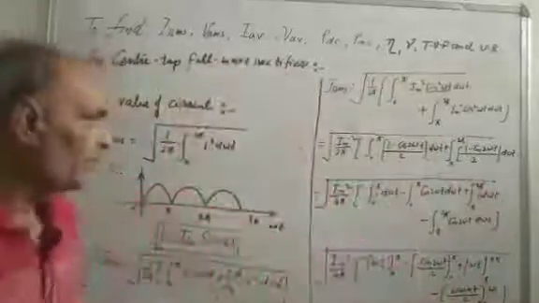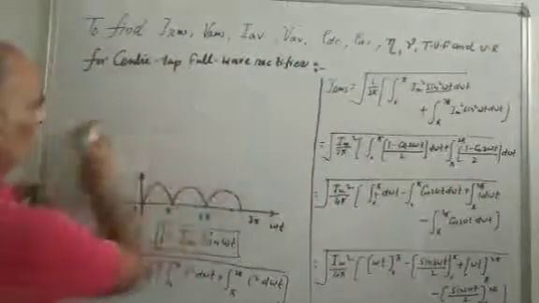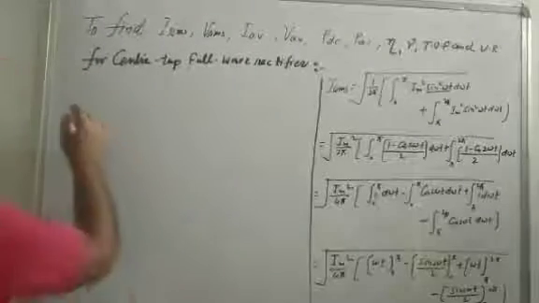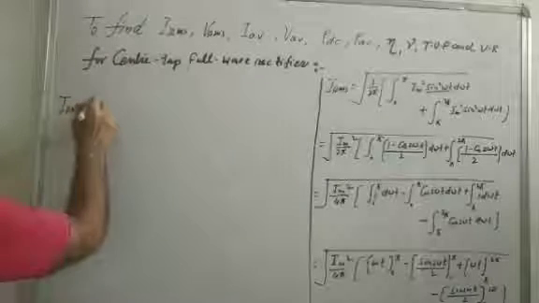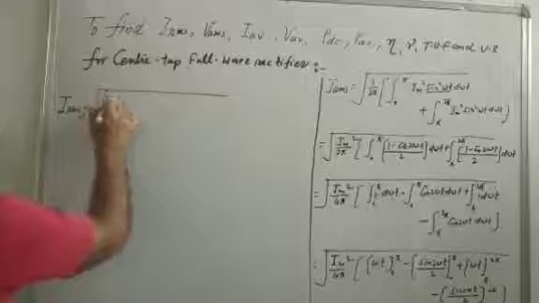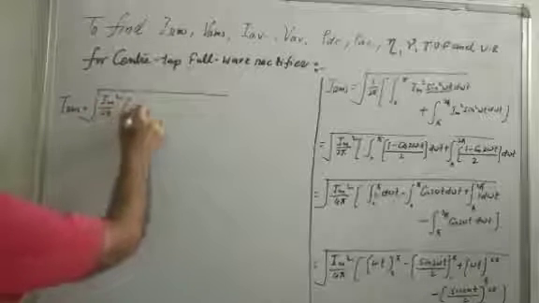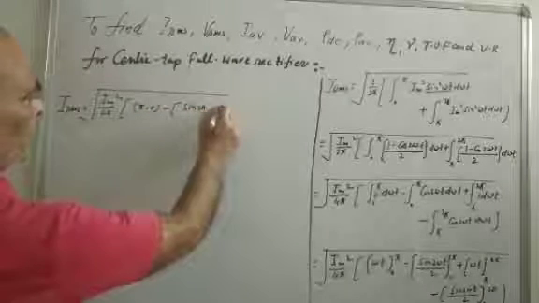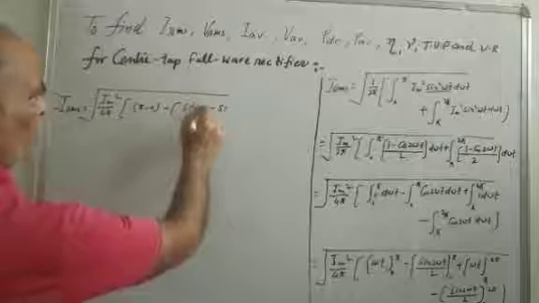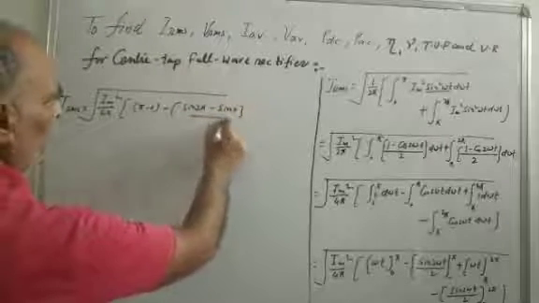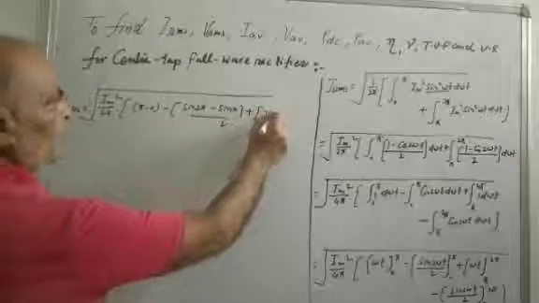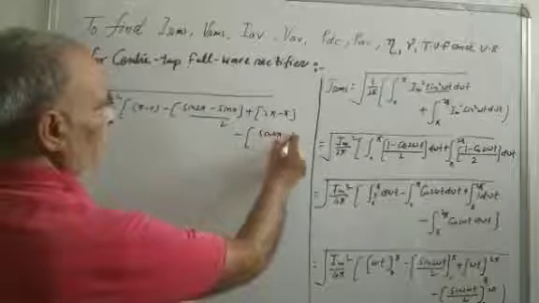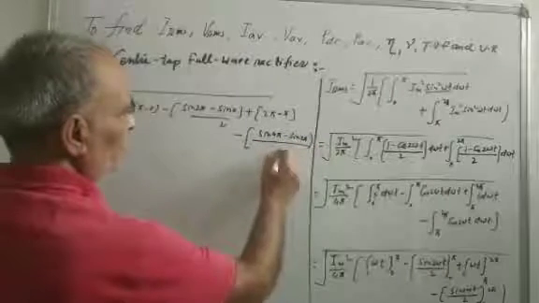Now IRMS is equal to Im square by 4 pi times, pi minus sin 2 pi by 2 minus sin 0 by 2, plus 2 pi minus pi, minus sin 4 pi minus sin 2 pi upon 2.